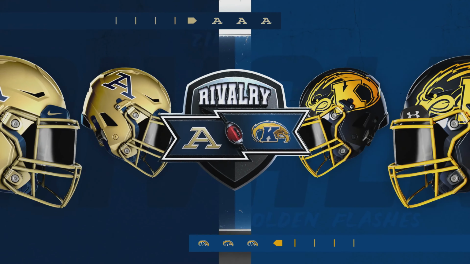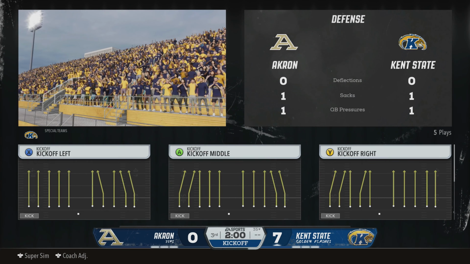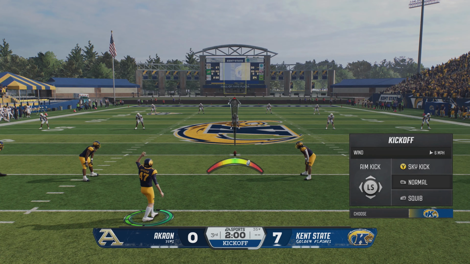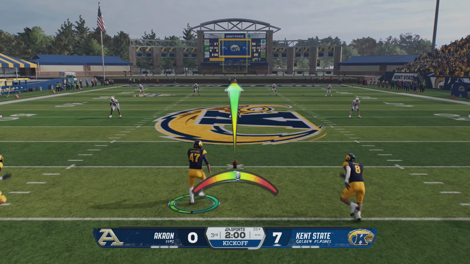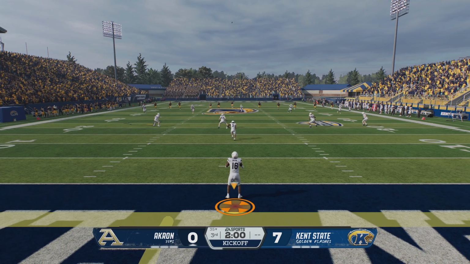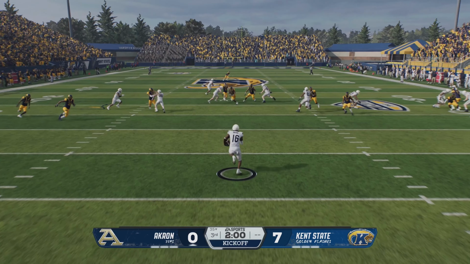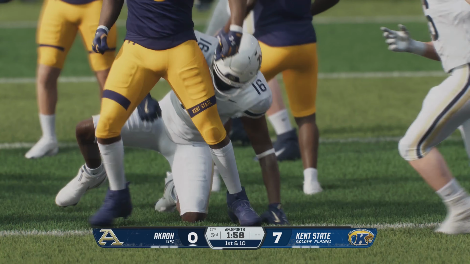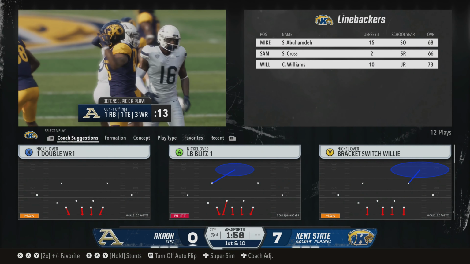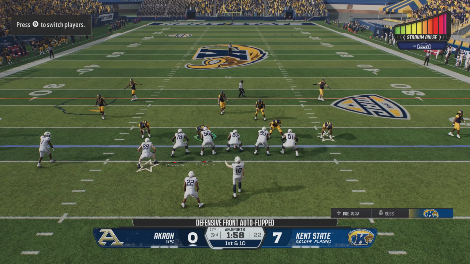A lot of football still to be played as these two scratch and claw for the right to claim that old wagon wheel. The Golden Flashes will kick this away and begin the second half. Bringing it out, it's Davis. He tackled at the 17. Strong job by the coverage team. And the first play of the drive now coming up from the 17-yard line.